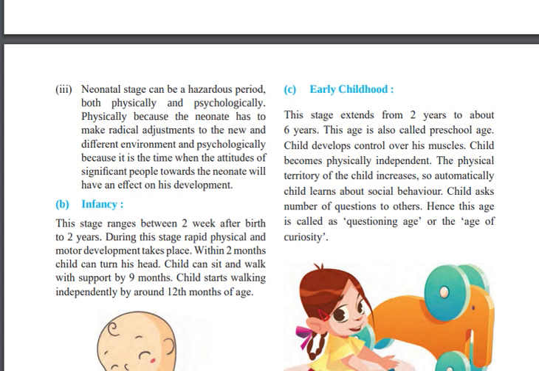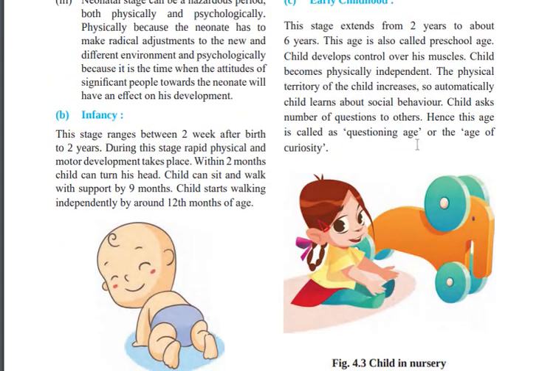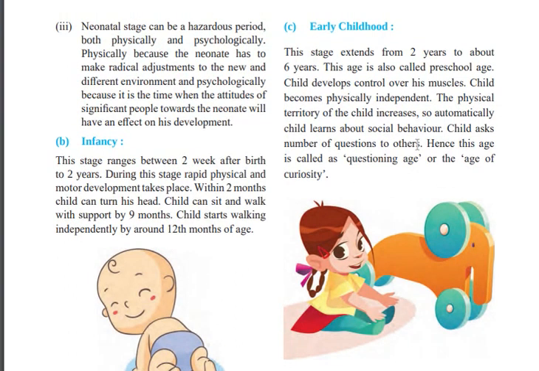Now the third stage, which is our early childhood stage. This stage starts from 2 years and extends to about 6 years. We can also call this stage the preschool stage.